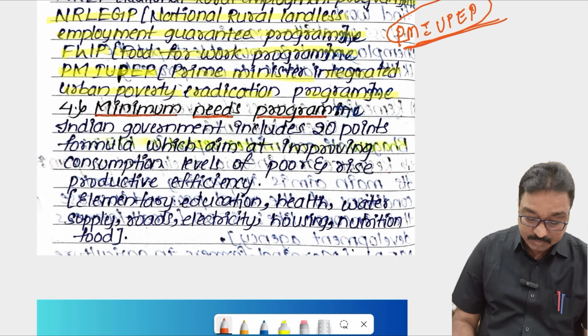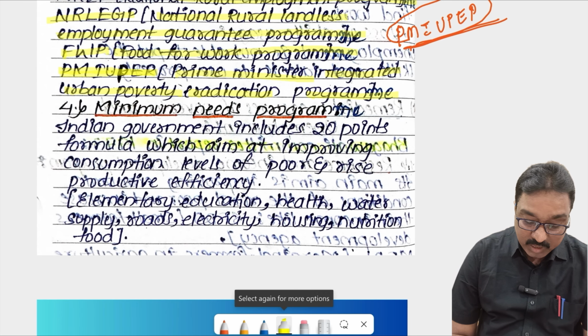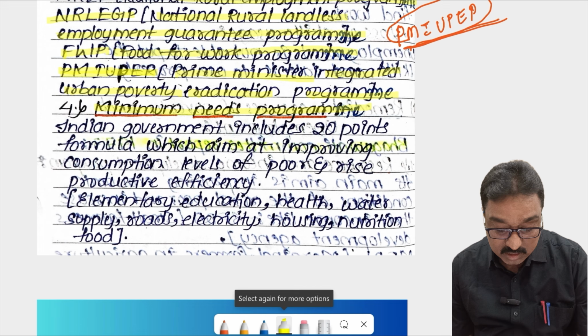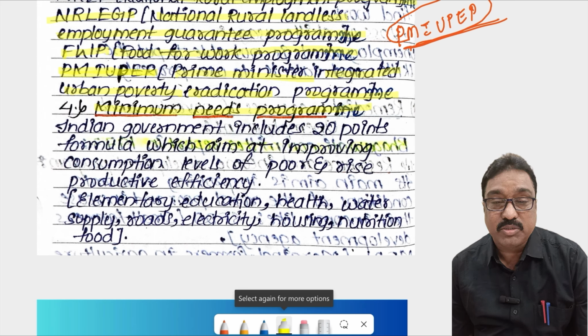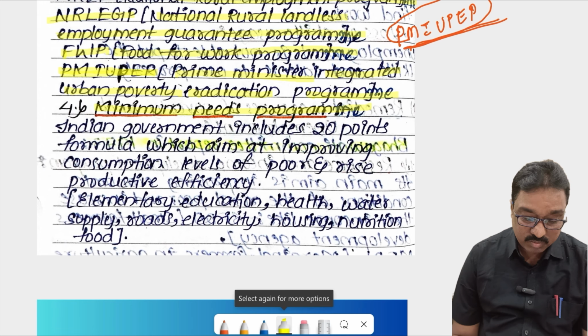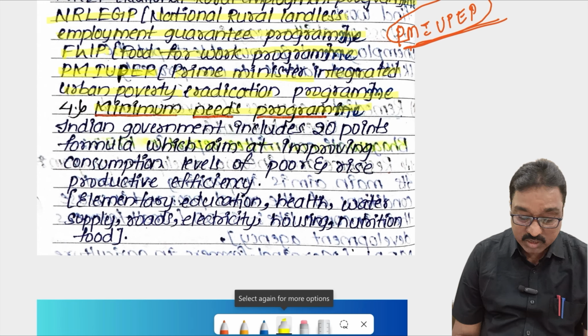And another program is called the Minimum Needs Program. You know that the Minimum Needs Program was also introduced under the suggestion of the Bhagavati committee. Every person has some minimum needs like food, cloth, shelter, medicine, schooling, and education. These are very very important minimum needs for every person. We have to provide those minimum needs to everyone. So automatically the poverty problem and unemployment problem are removed. That is called the Minimum Needs Program.